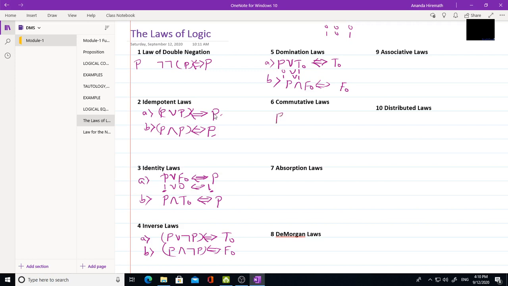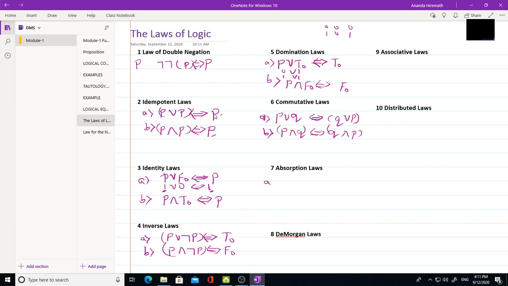P or Q will be logically equivalent to Q or P. Now the second, P and Q will be logically equivalent to Q and P. This is the commutative law.